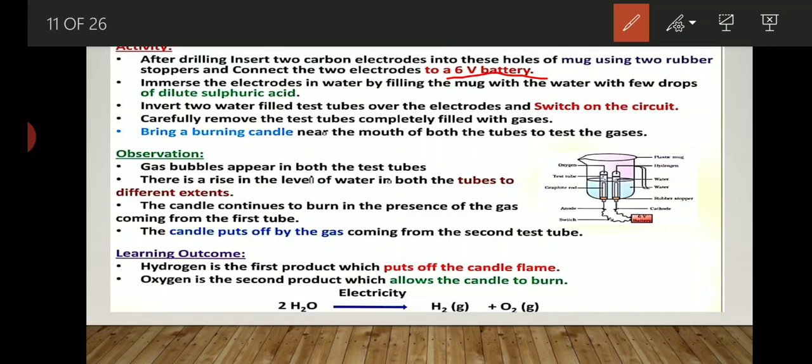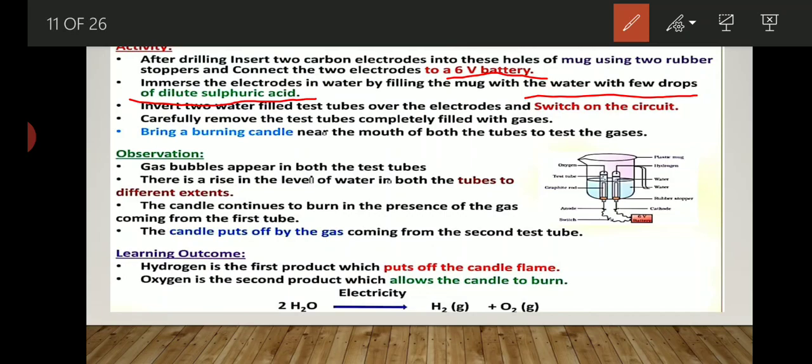After that, you have to put some amount of water with a few drops of dilute sulfuric acid in that beaker or container, in which you kept two electrodes connected with the positive terminal and negative terminal of the battery, which make the cathode and anode. The negative terminal electrode is known as the cathode and the positive terminal electrode is known as the anode.